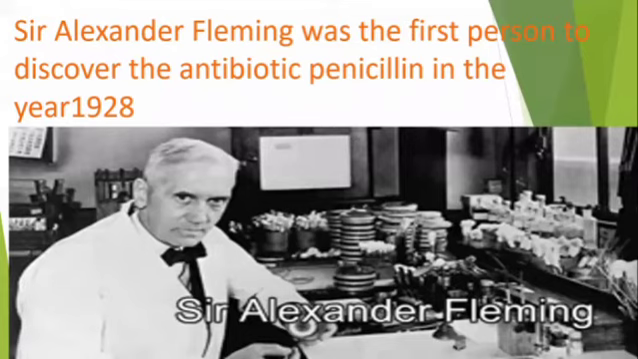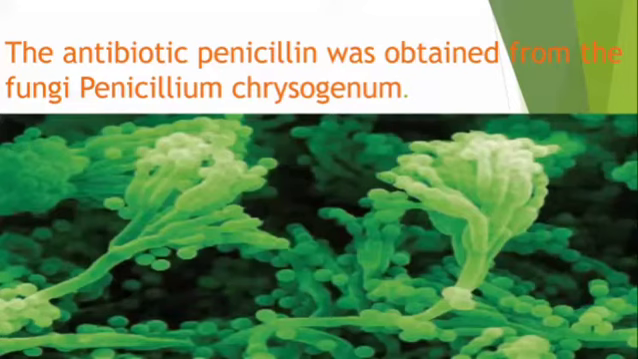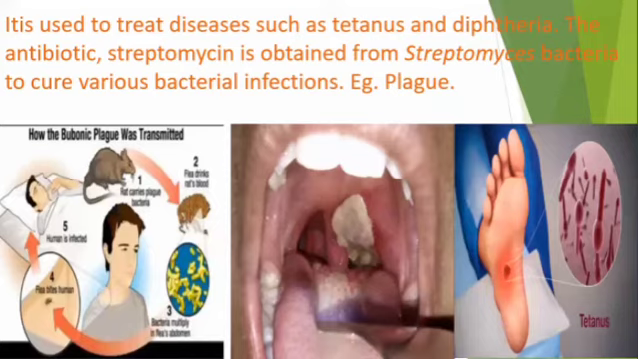Sir Alexander Fleming was the first person to discover the antibiotic penicillin, in the year 1928. The antibiotic penicillin was obtained from a fungus. This fungus name is Penicillium chrysogenum. It is used to treat diseases such as tetanus and diphtheria. The antibiotic streptomycin is obtained from Streptomyces bacteria to cure various bacterial diseases like plague.